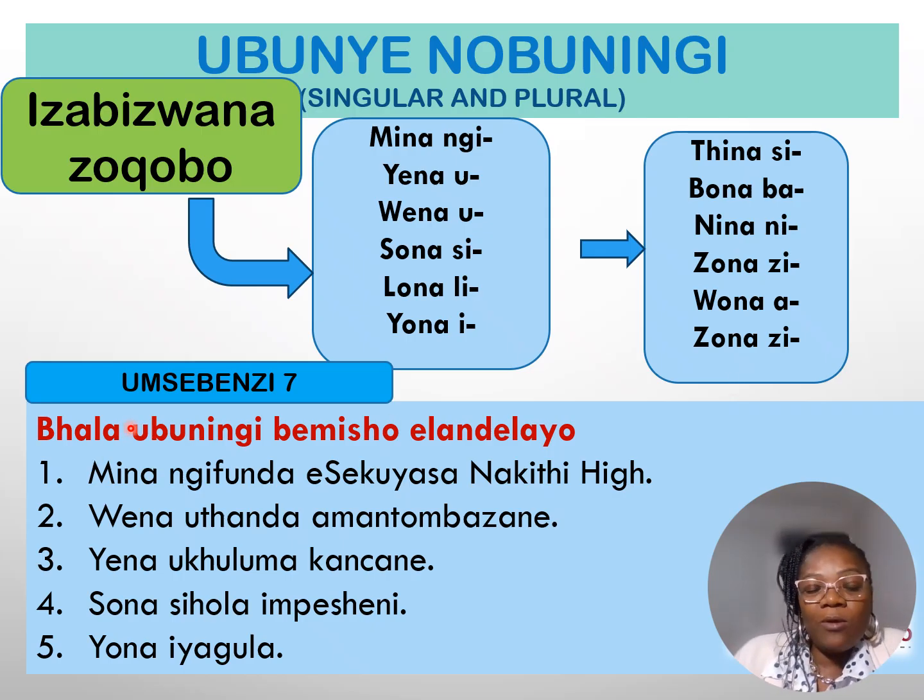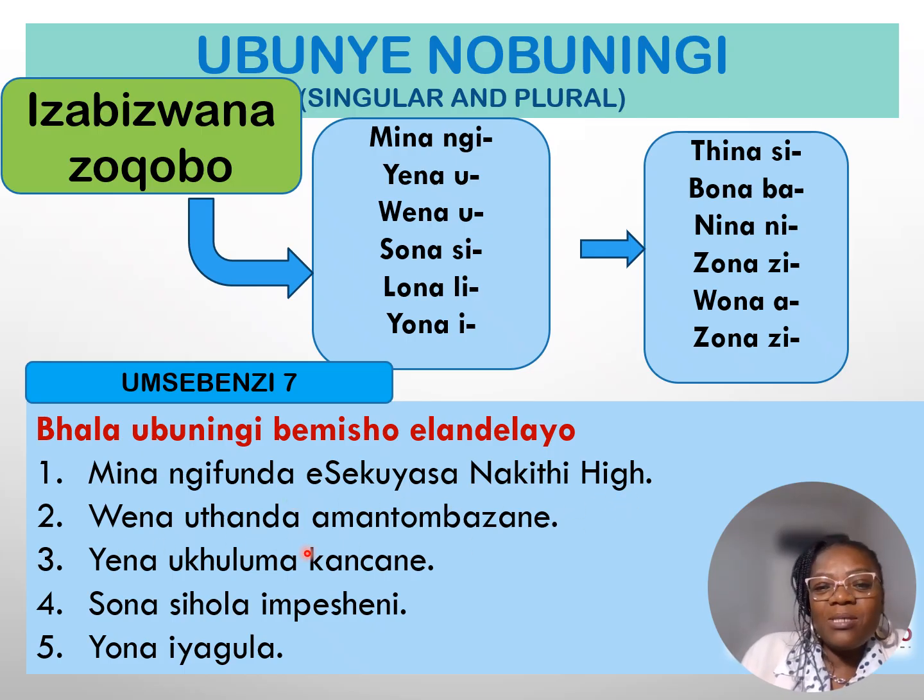Ake sifundeke umyalelo womsebenzi 7. Bhala ubuningi bemisho elandelayo, right? The plural of the following sentences. I'm just going to read through the sentences. You can identify the absolute pronoun, izabizwana zoqobo, on your own. Remember, when you change isabizwana soqobo, you must also find a suitable or a relevant subject concord. Mina ngifunda eSekuyasa nakithi high. I go to Sekuyasa, or I learn or I study at Sekuyasa nakithi high.